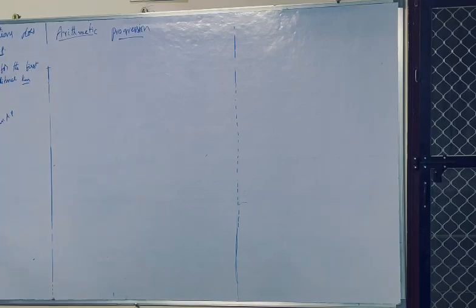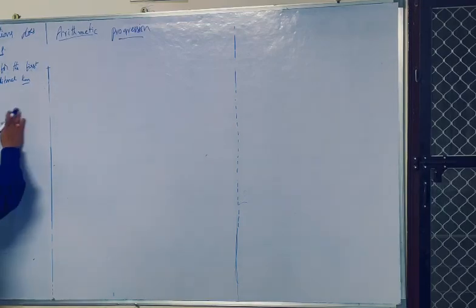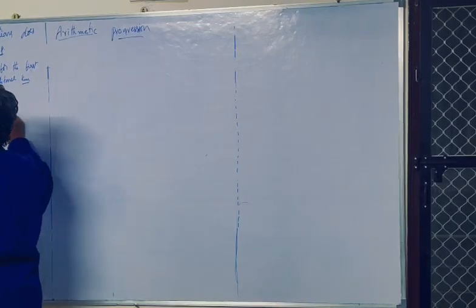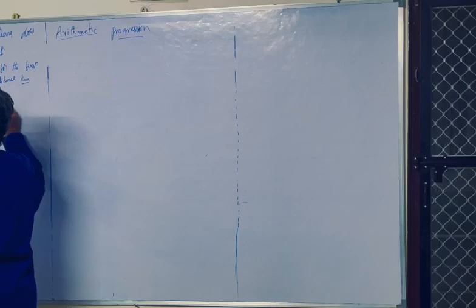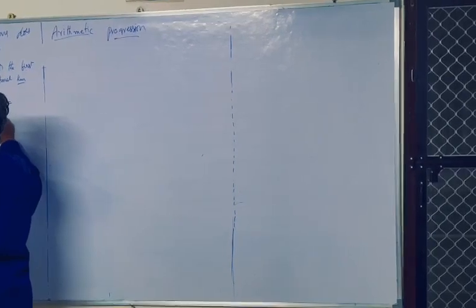You have to prove. a plus d is 20 plus 8, 28, and a plus 2d is equal to 20 plus 2 into 8, equal to 36. You can write it quickly any way. Come to the third question.